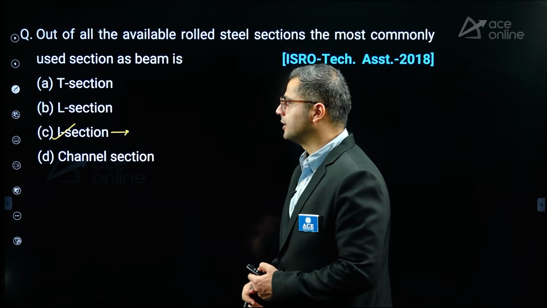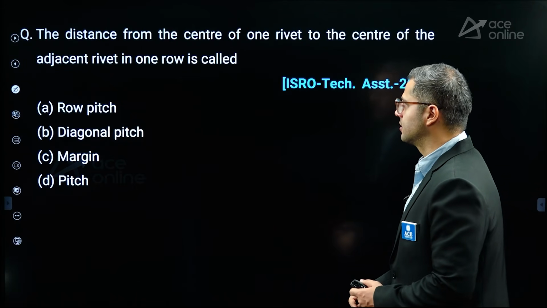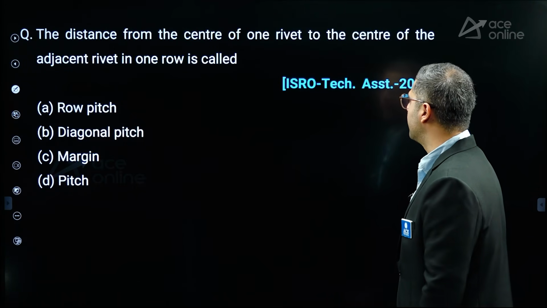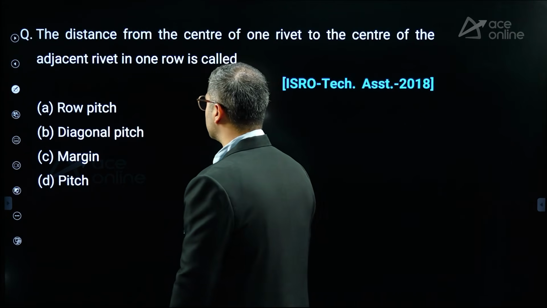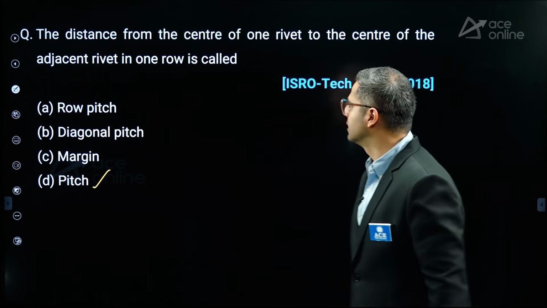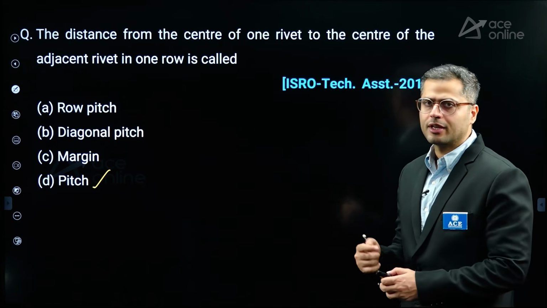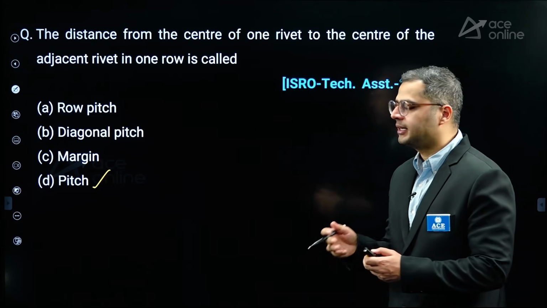Apart from that, next question: the distance from the center of one rivet to the center of another rivet in one row is called pitch, as discussed previously. You can see the questions are repeating again and again. There are multiple other questions also which were repeated.